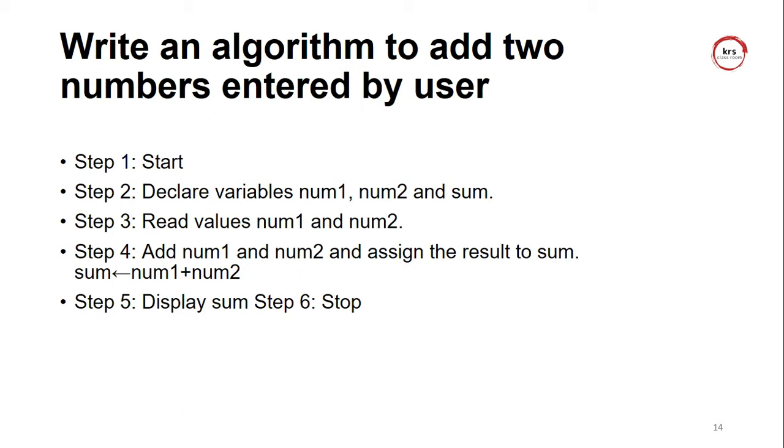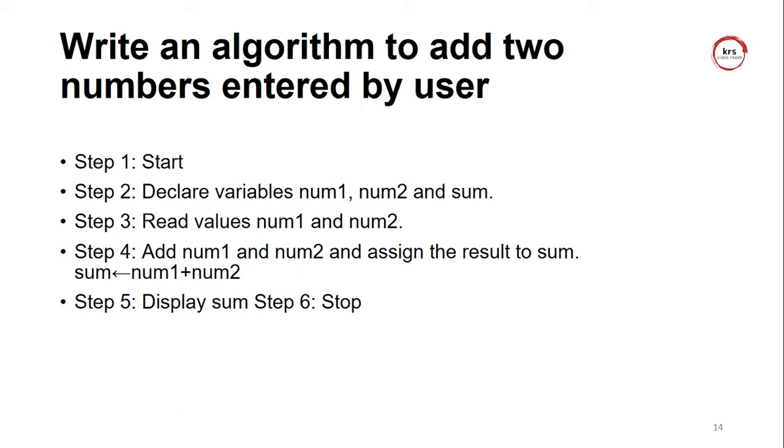Here I want to add two numbers, number 1 and number 2, and the sum. Here the sum is the storage value. So I perform number 1 addition with number 2 and store it into the sum variable. I declare before I use: declare variables number 1, number 2 and sum. Step 3: read the value of number 1. So I want to read the values. What is the value of number 1 and what is the value of number 2? For example, number 1 value is 5, number 2 value is 10.